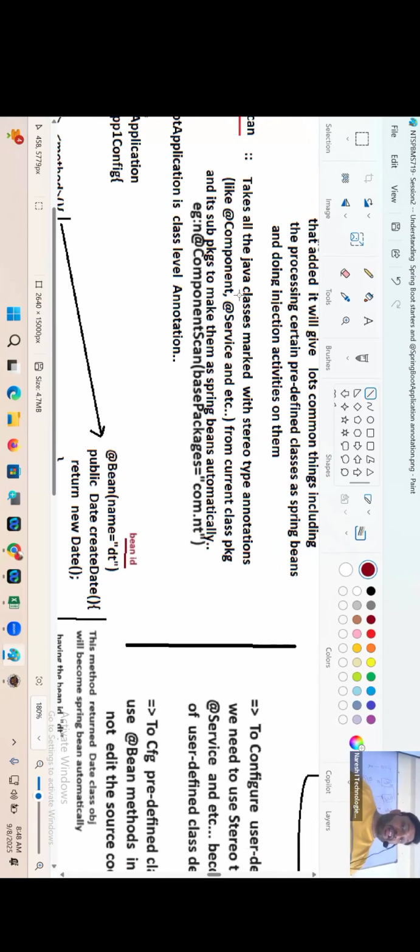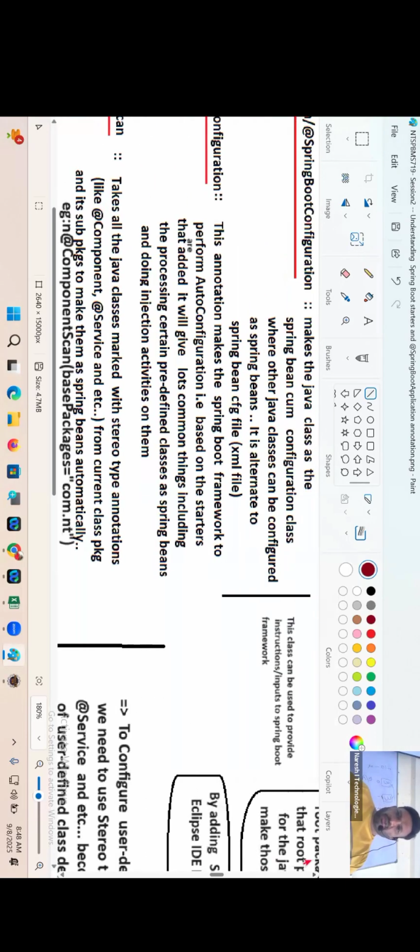It takes all the Java classes marked with stereotype annotation from the current package and its sub packages to make them Spring Beans automatically. Are you getting my point, guys?